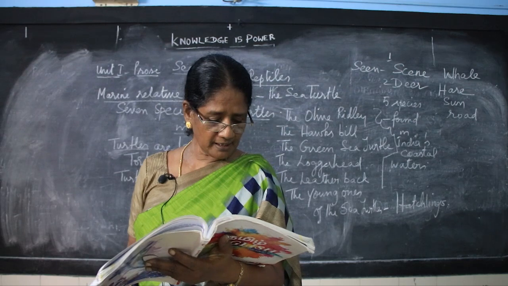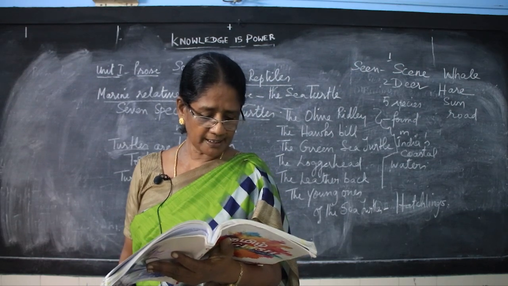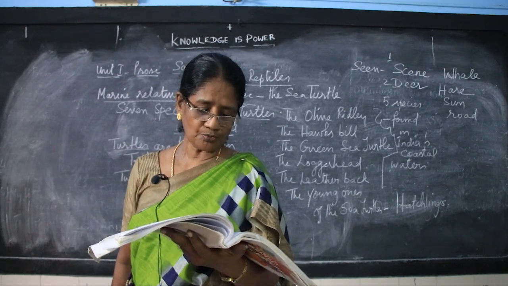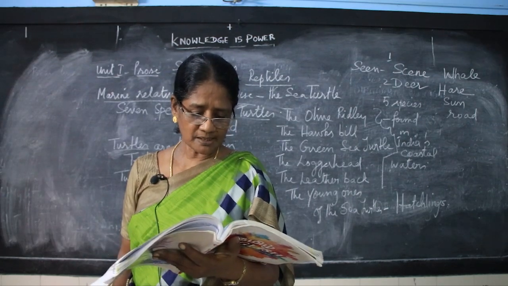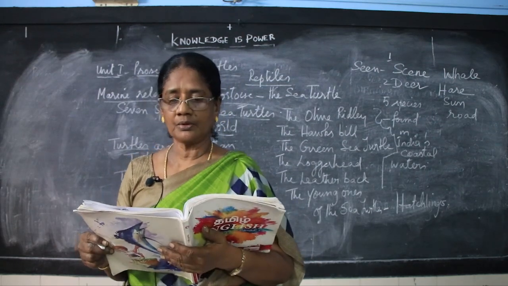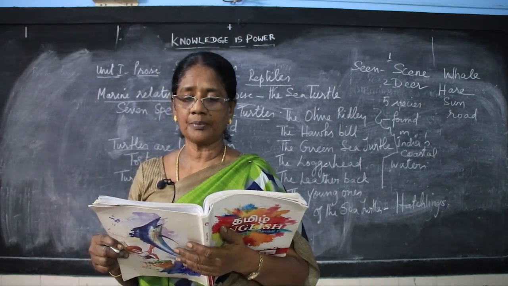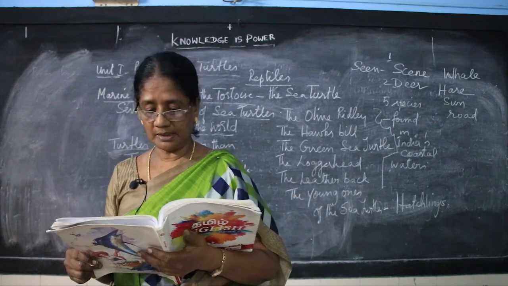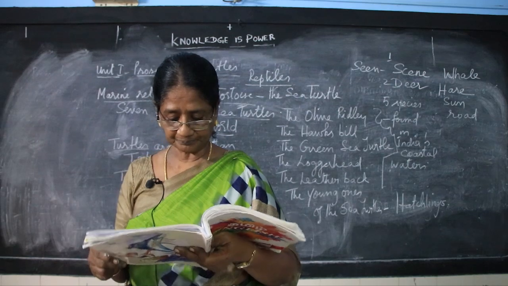Is there any lemonade left? You should not write there. Any, is there some lemonade left? Any is used for questions and negatives. Some is used for positive. Now you have the passage at the back, the comprehension passage, where we have to answer the questions related here. We will do that later on.